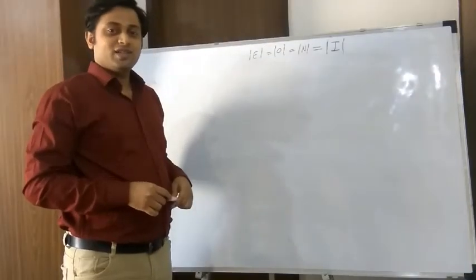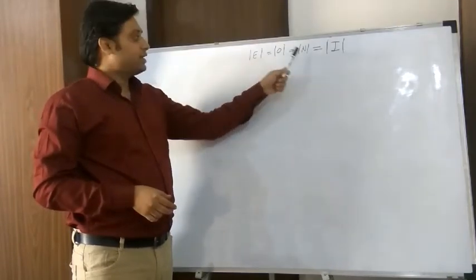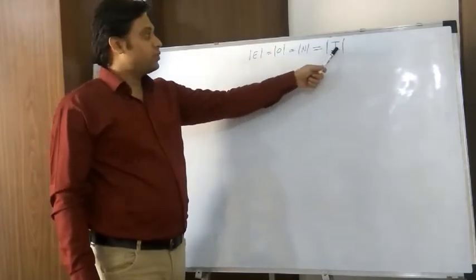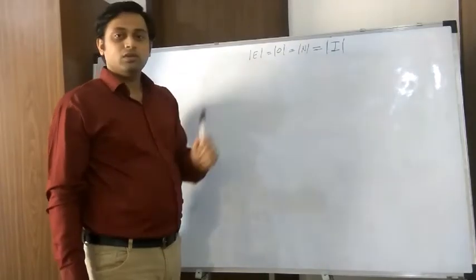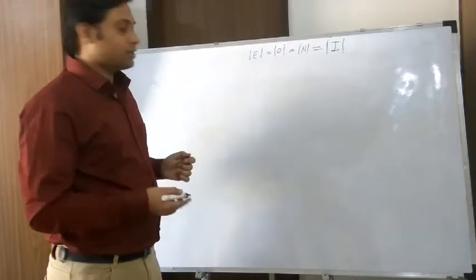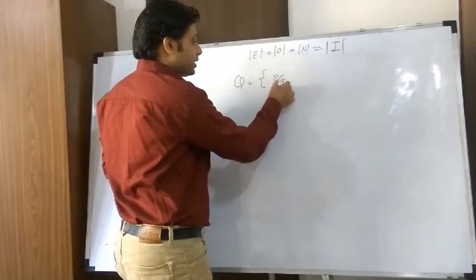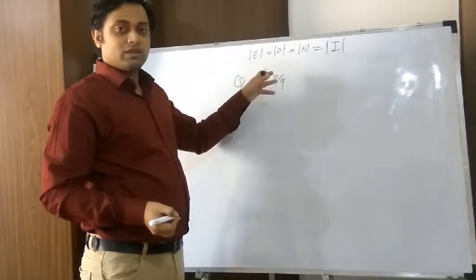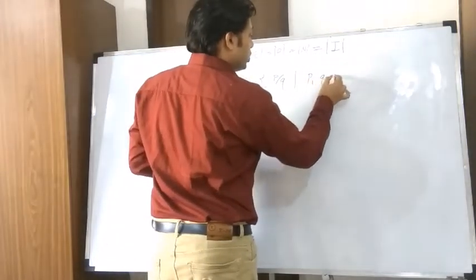So far we have examined a smaller set than the natural numbers, which happens to be equal in size to the natural numbers. Then we have examined one larger set, and this larger set is also equal to the natural number set. There is one more intuitively larger set, which is the set of rational numbers. What is the set of rational numbers? A rational number is in the form p by q, where p and q belong to the natural numbers.